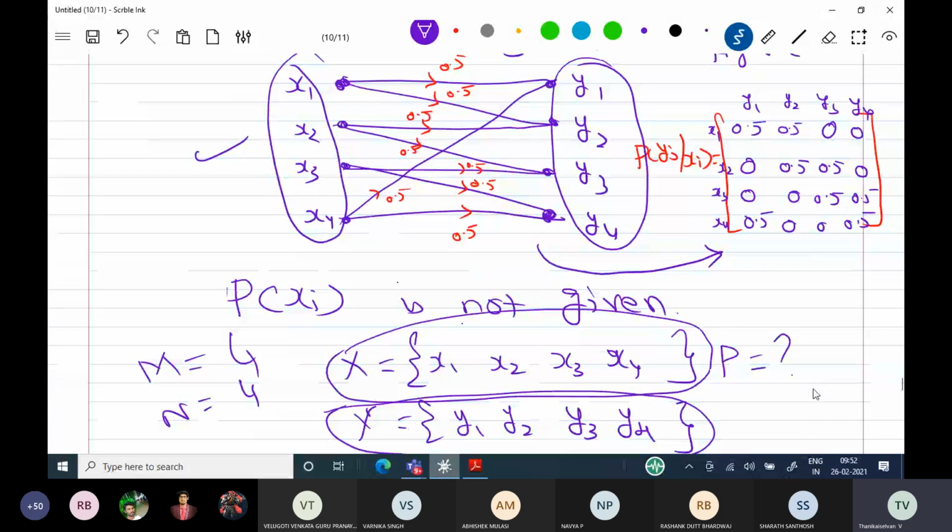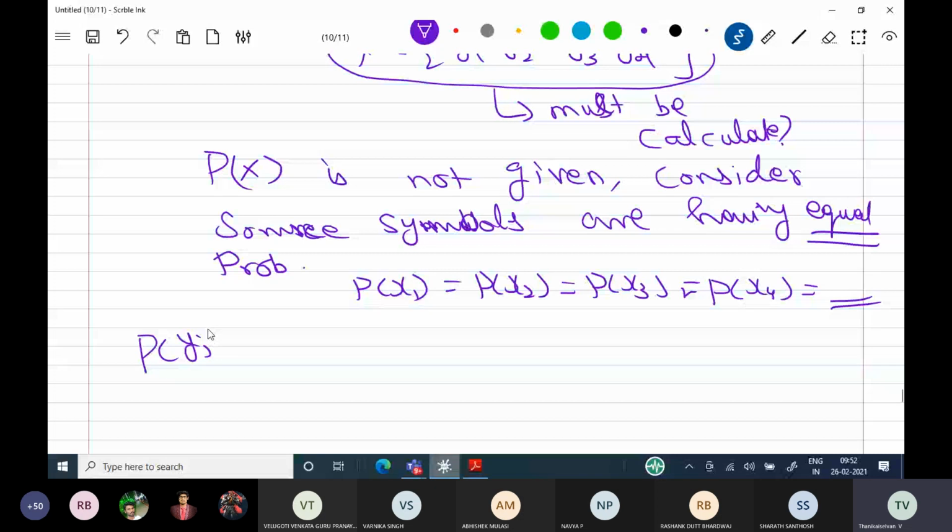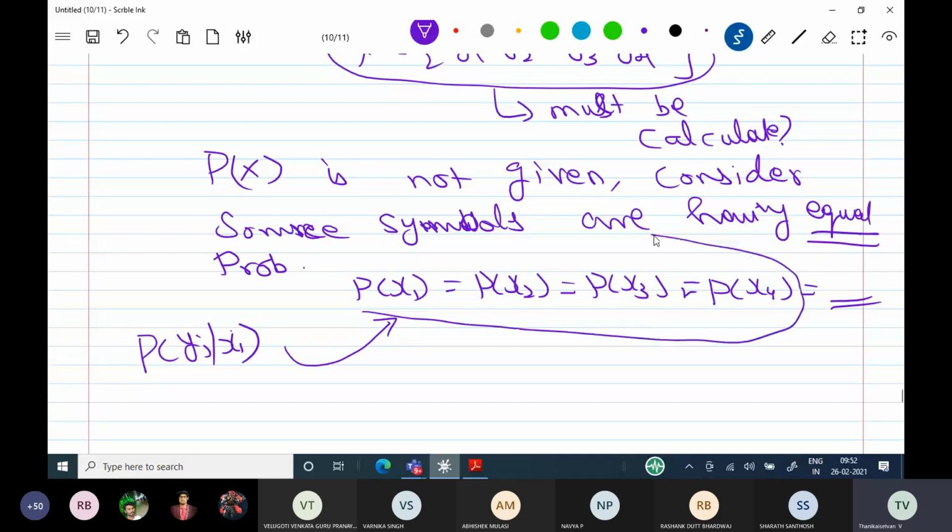Very important point: the conditional probability is given, but the input source symbol probabilities are not given, so you have to assume that the source symbols have equal probability. Equal probability means what value? Each symbol is going to take which value? Total symbols 4, so 0.25.